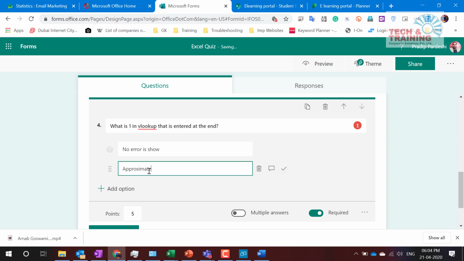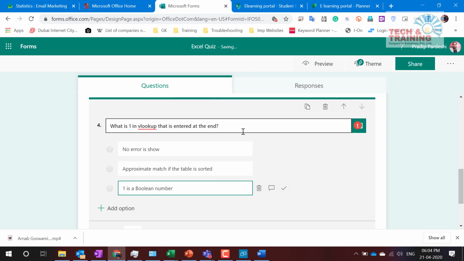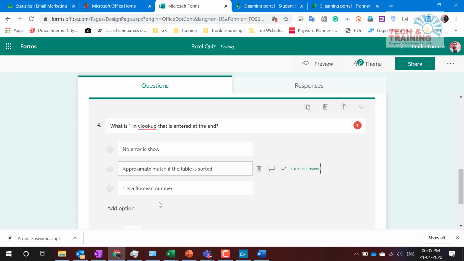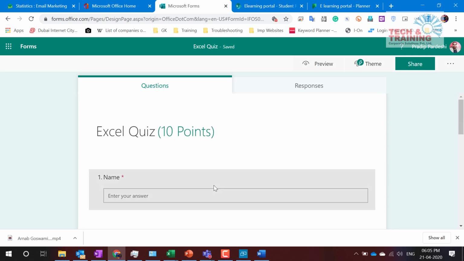Approximate match if the table is sorted. 1 is a Boolean number. Okay, Boolean number. So let's say this is the right answer, and if the person answers this question, 5 marks is received by the person.